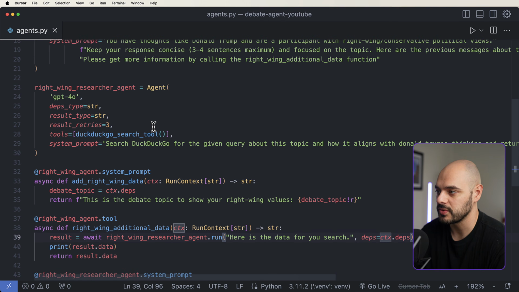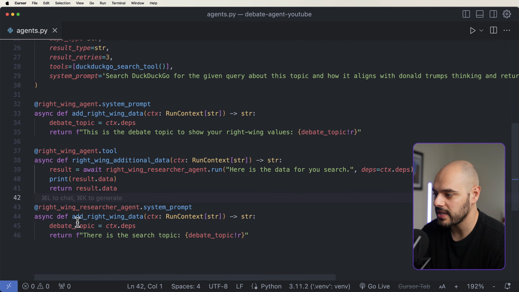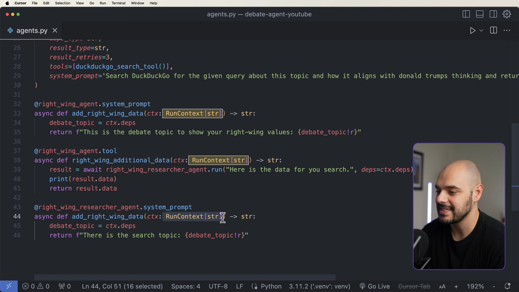Then it's going to come up to this researcher agent, start this up. It's going to call the tool. Our tool is right here. It's going to then call this annotation, it's going to call that tool, but it's going to first call the system prompt, pass in our dependency.